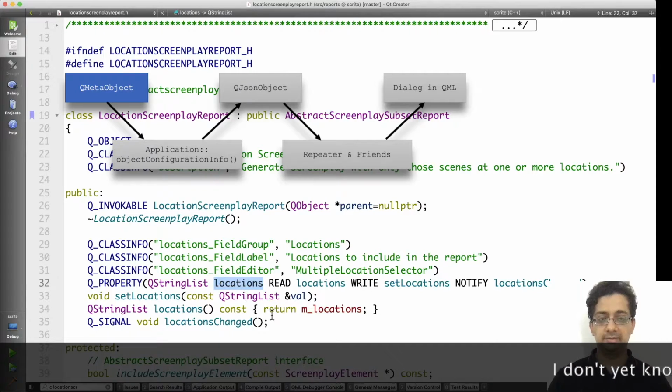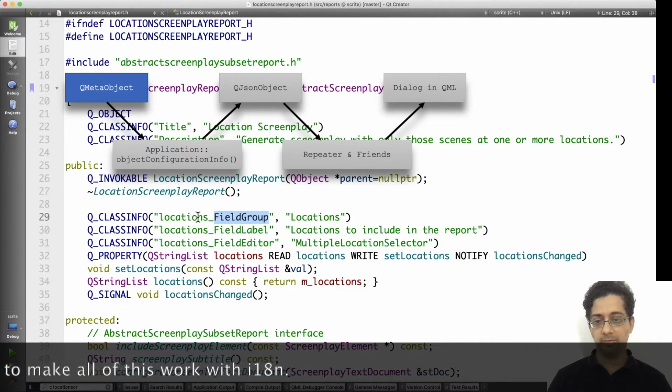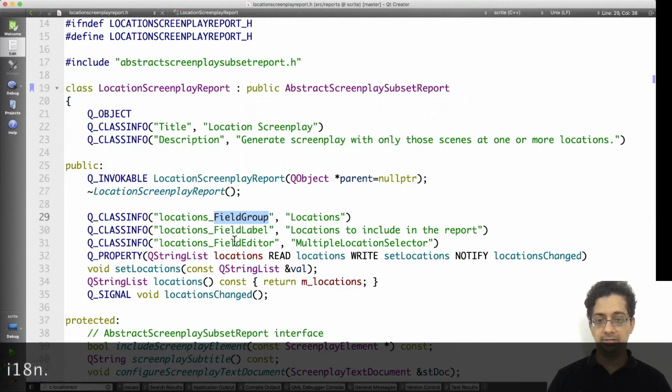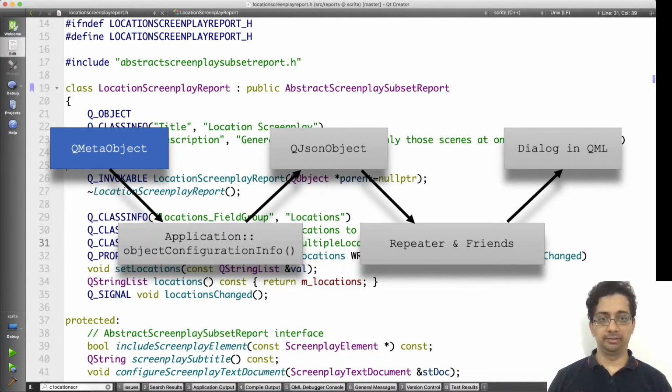There are properties that can be configured in each of these report generators. These properties also have class infos of the form property name underscore field group, field label, and field editor. Through these, we are able to supply some meta information about the report generator. All of this is then queried at runtime, mashed up into the JSON, and goes into the dialog box.